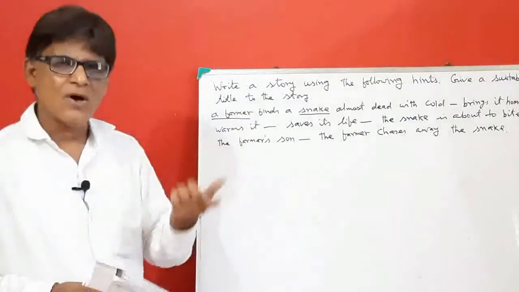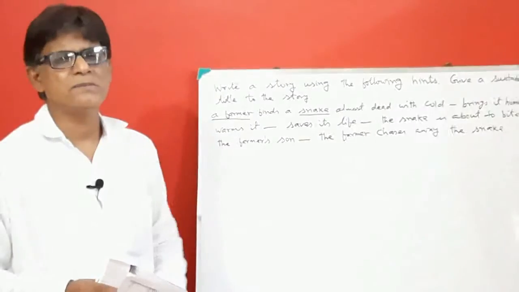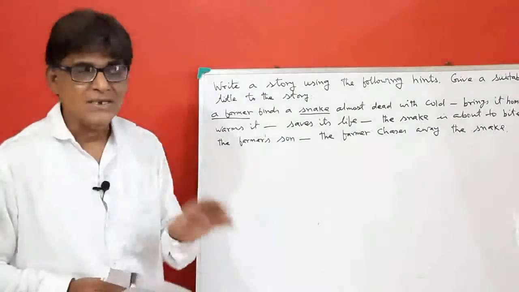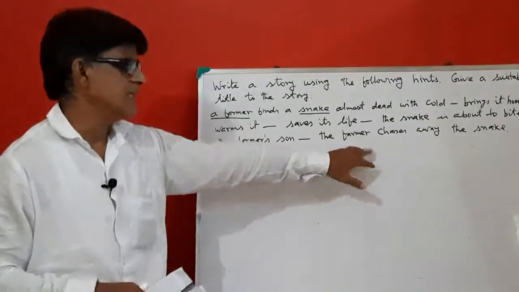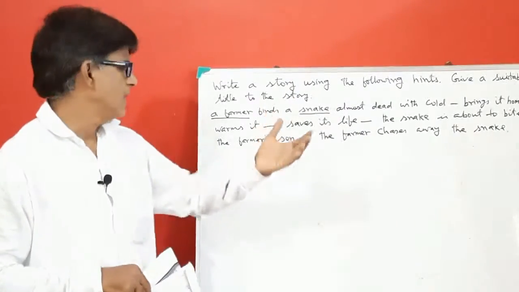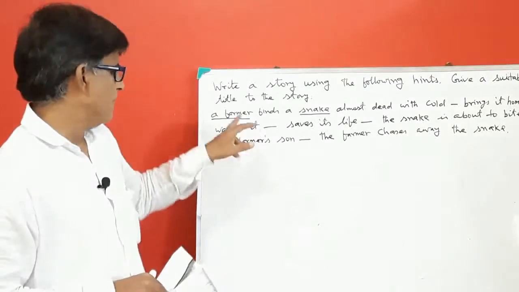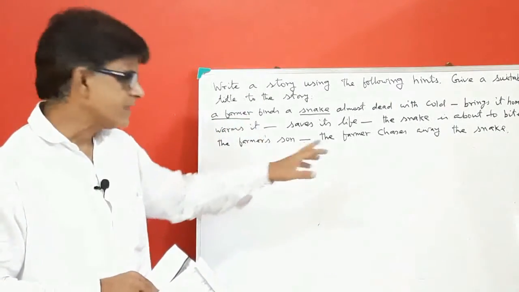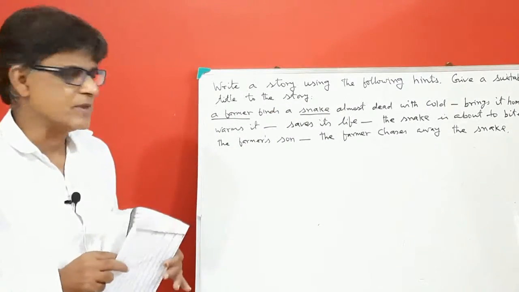The farmer saw that the snake was about to bite his son, but still the farmer did not kill the snake. The last point is he chases away, he drives away the snake from his home. So the farmer is very kind. He does not kill the snake. So this is the story.